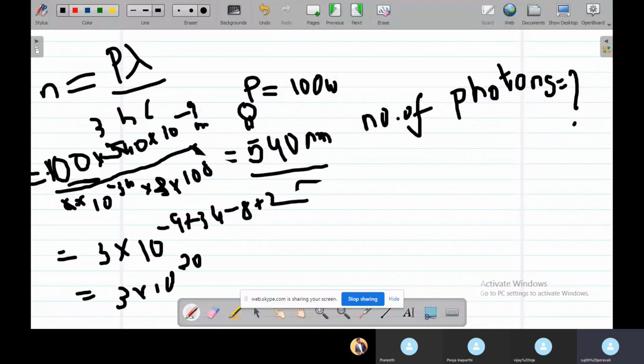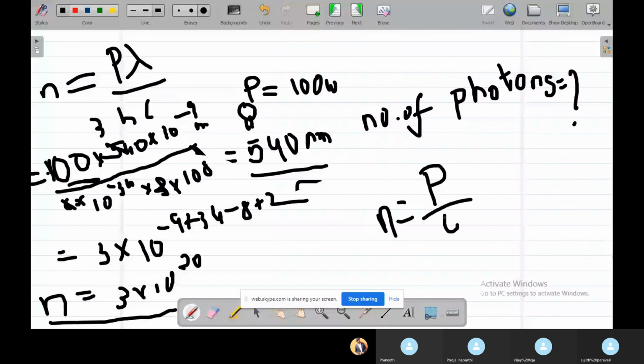So this is the number of photons, and I'm repeating it again: number of photons is equal to power of the source by energy of a photon. Energy is equal to hc by lambda, where lambda is the wavelength.